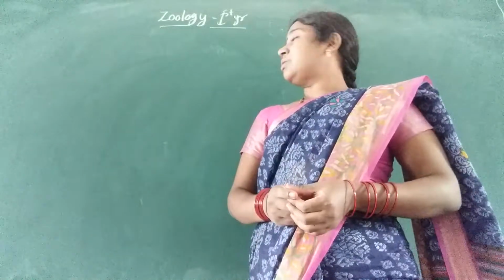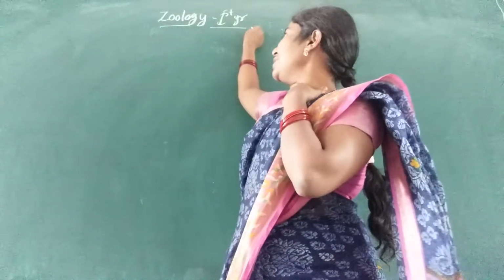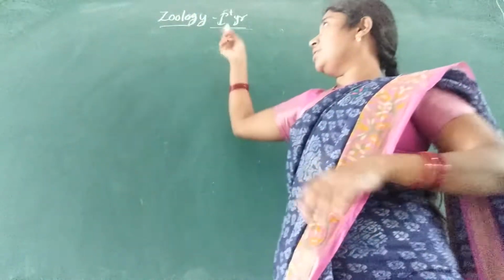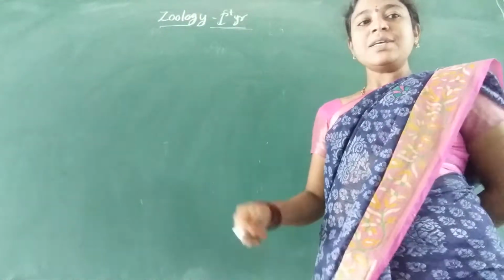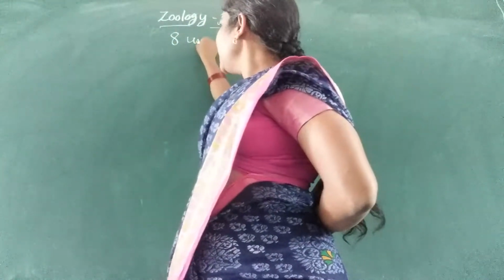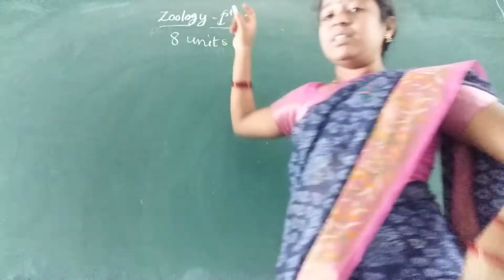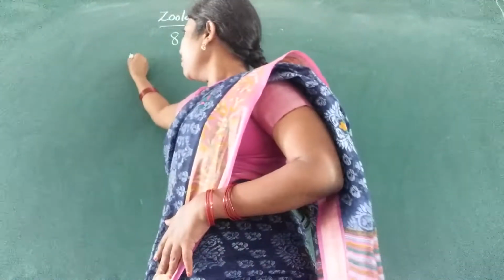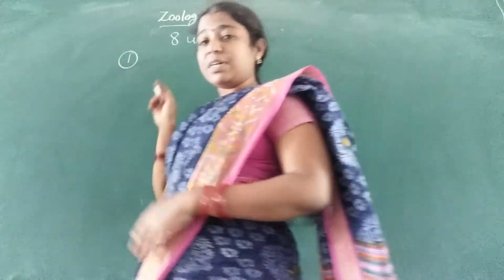Okay, today I am doing the first year zoology. In our first year zoology, there are 8 topics, that means 8 units are present. These 8 units: the first unit is diversity